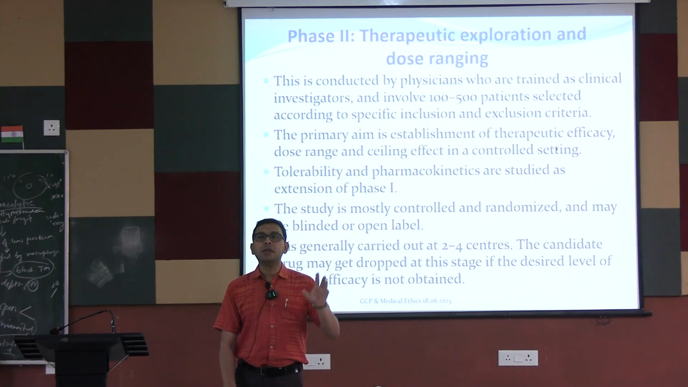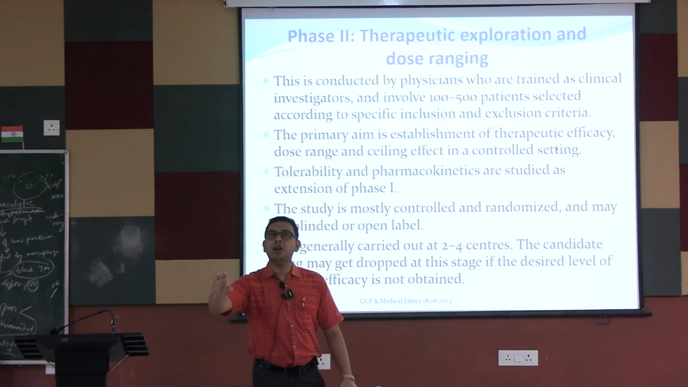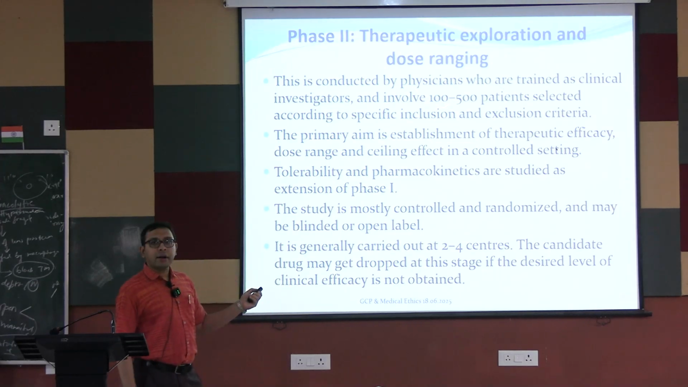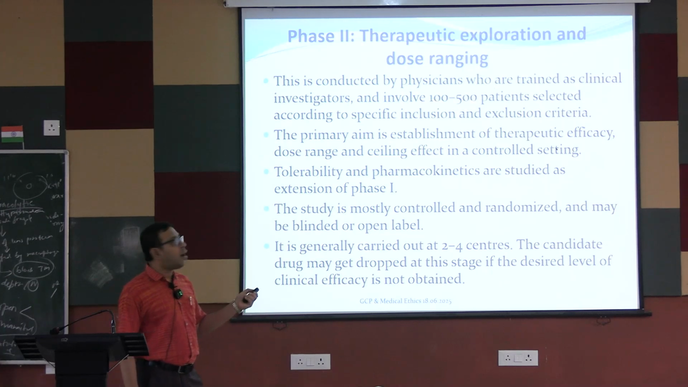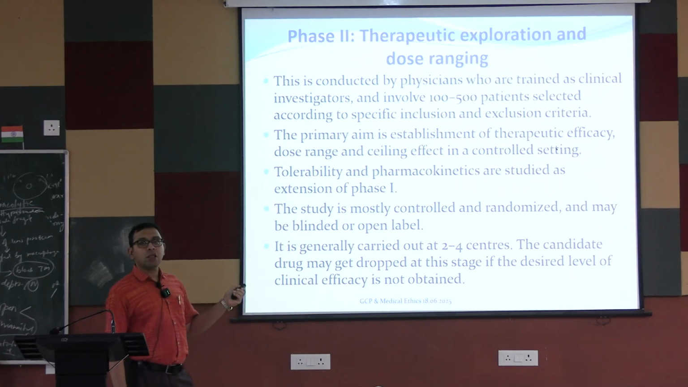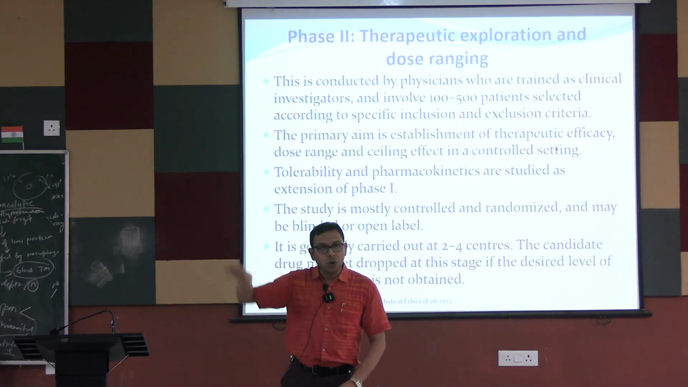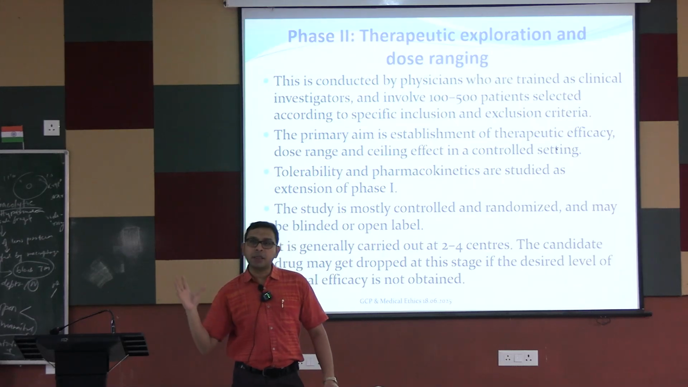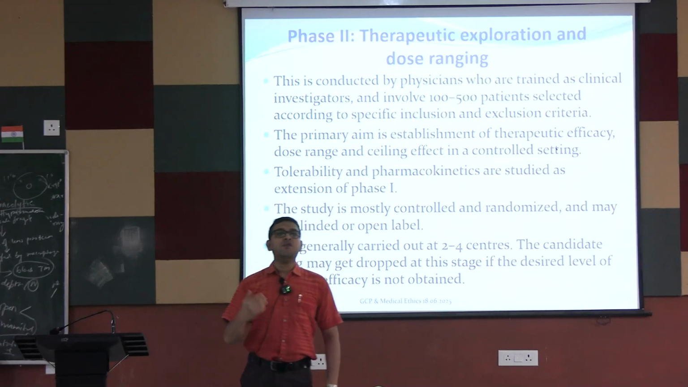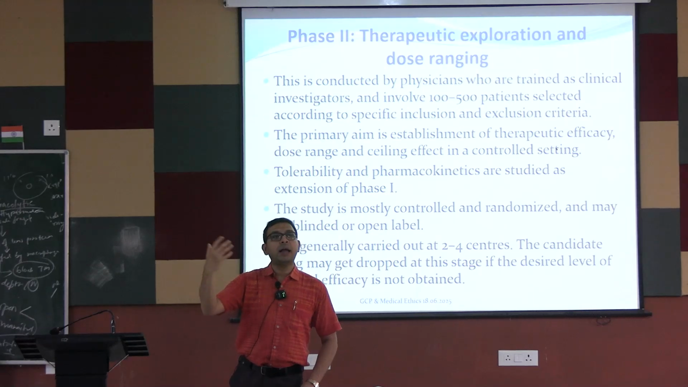Previously in phase 1 study it is given in healthy volunteers. In phase 2 studies, first it is given in some diseased individuals. This is conducted by physicians who are trained as clinical investigators. It involves 100 to 500 participants selected according to the specific inclusion and exclusion criteria. So according to these criteria, some diseased individuals are chosen who voluntarily enroll themselves into the clinical research studies or clinical trials.